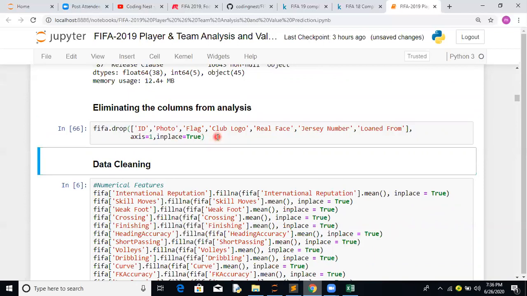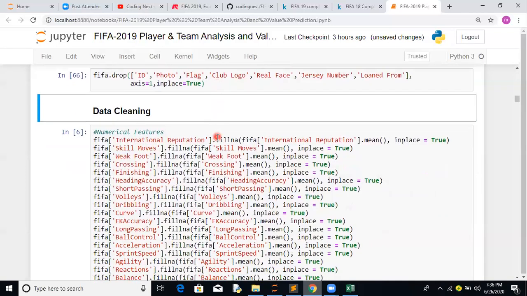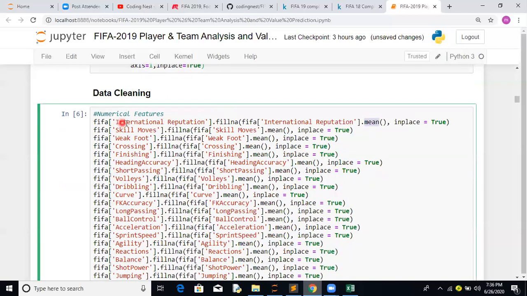Okay, next part is your data cleaning activity. Here we have to make our strategy for your numerical columns. There are 4 data types possible: we can have numerical, categorical, datetime, and text columns. Currently, I can see we have 3 data types available: numerical, categorical, and datetime. So let's do the first activity for the numerical features. Here I haven't done anything special, I have just replaced with the mean values. For example, international reputation, fillna method. Here we are taking its mean value.